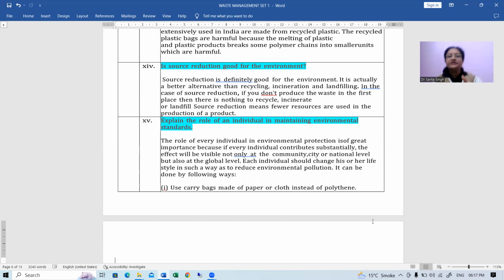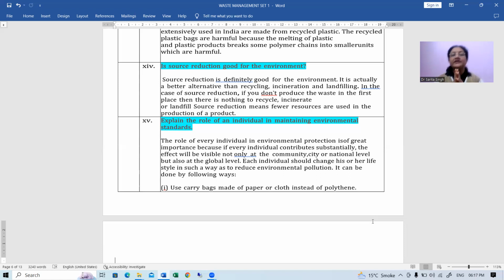So source reduction means fewer resources are used in the production of a product, right? Or, you can take the example of our homes also, we can limit our demands, right? This is how we can limit the total waste which is actually getting generated every day. This is also a part of source reduction, right?